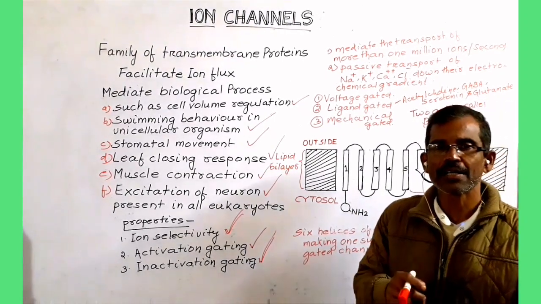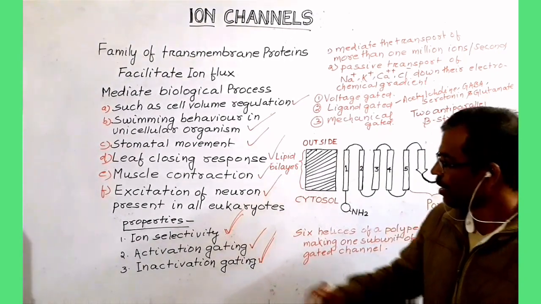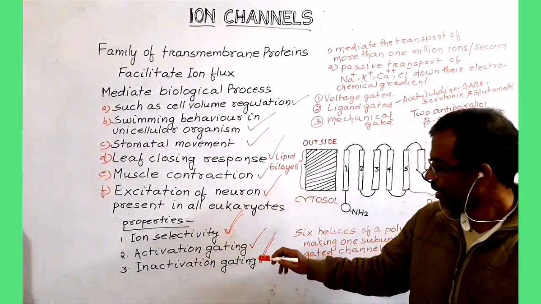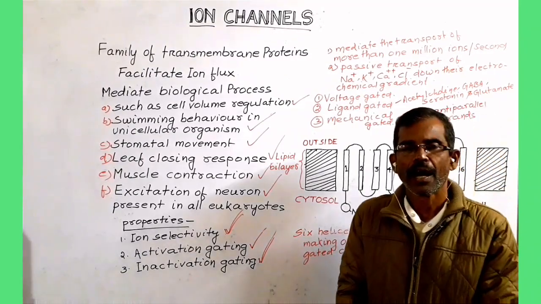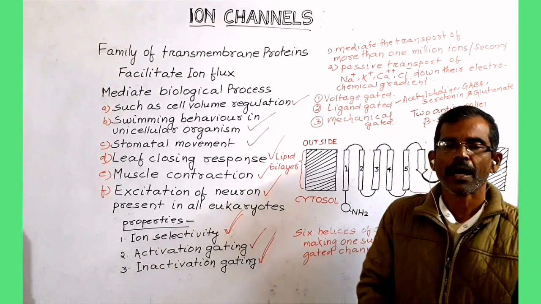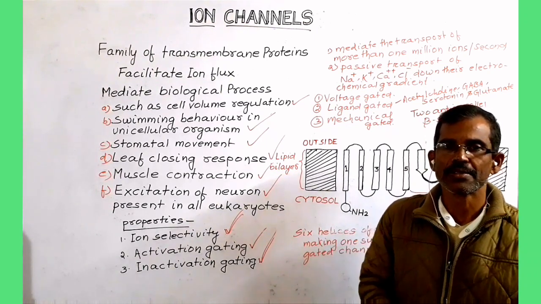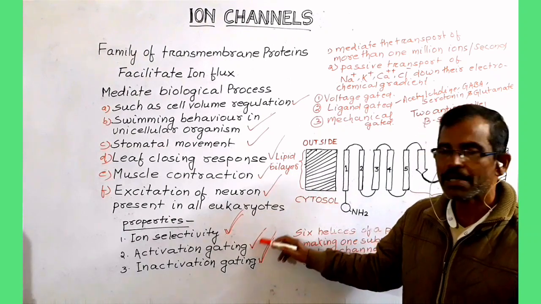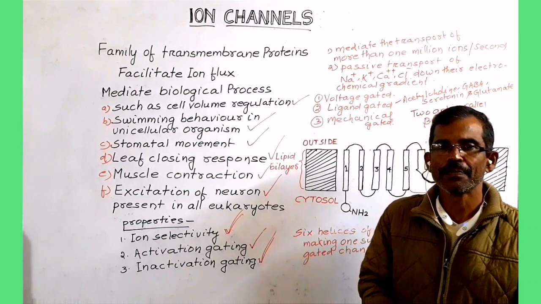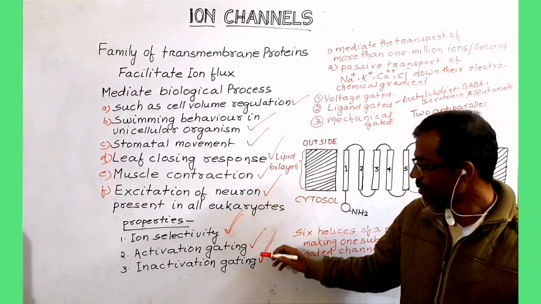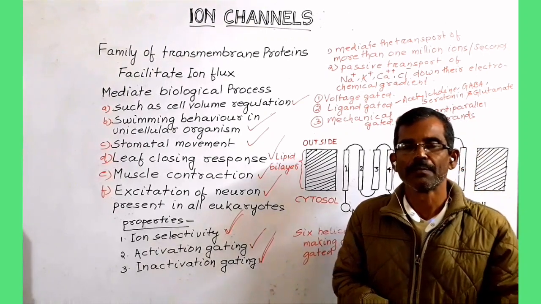All ion channels share some common properties. They are ion selectivity, activation gating and inactivation gating. Ion selectivity means ion channels transport only specific ions, and in activation gating the opening of a channel is regulated, and in inactivation gating the closing of a channel is regulated.